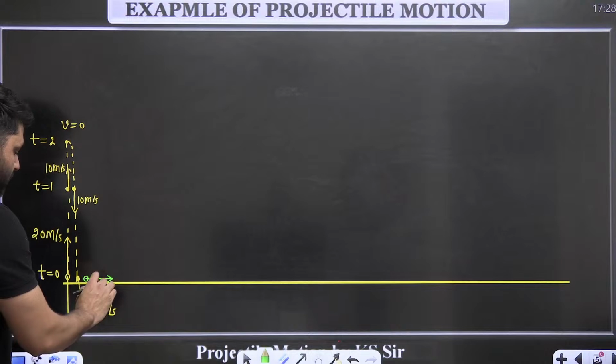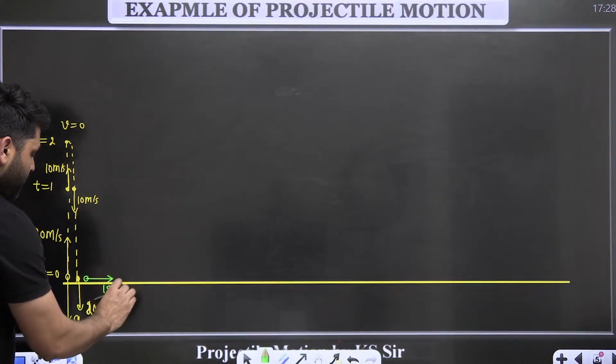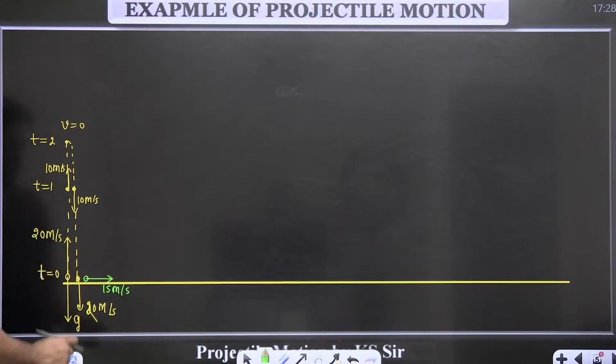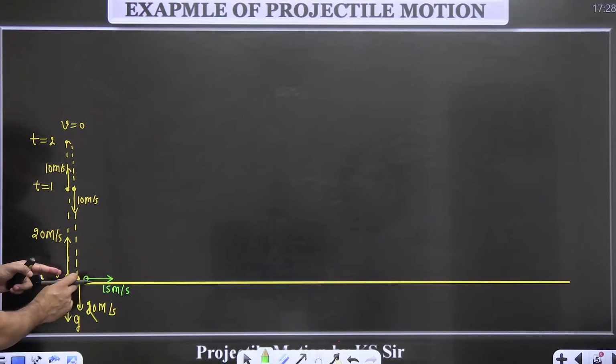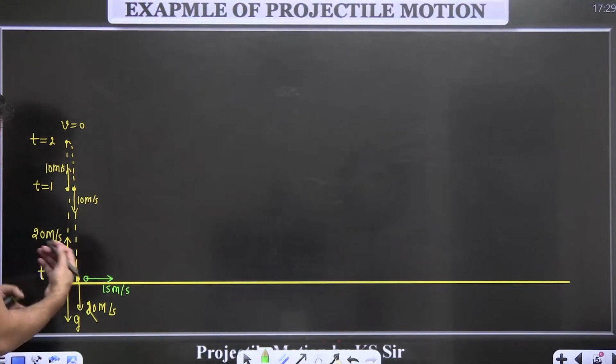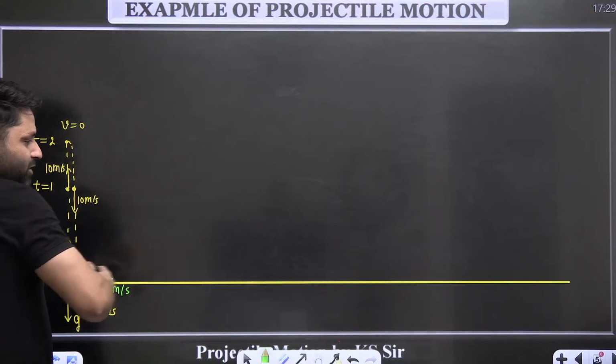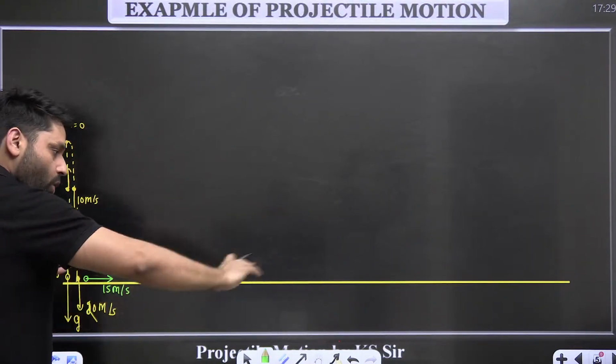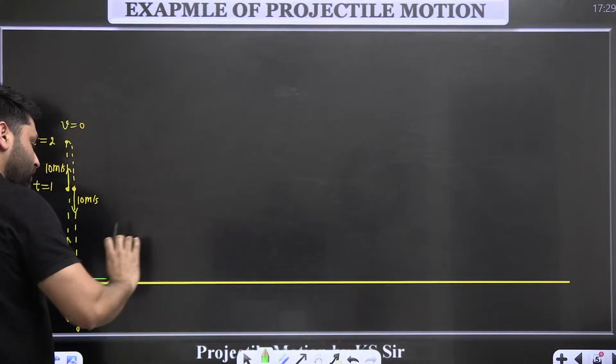And what is the velocity given to this? So this is 15 meter per second. Let's say the motion given to this particle is 15 meter per second, and both these events are happening at the same place. So this particle is going in this direction. Will it have any acceleration? No, this is moving on a smooth surface.